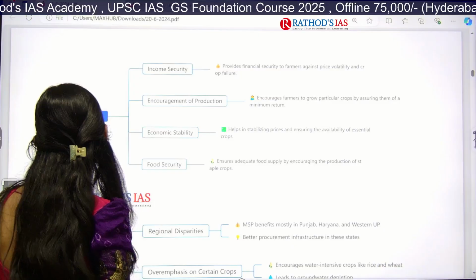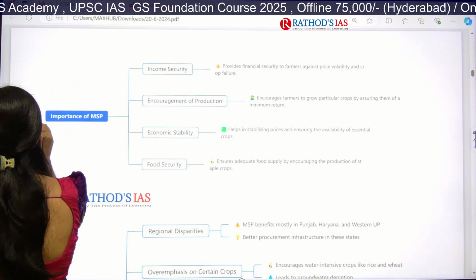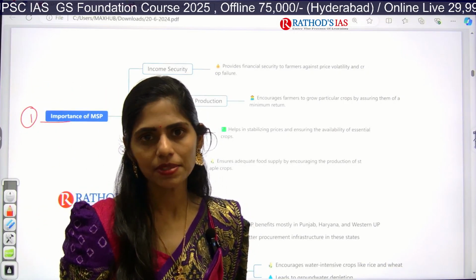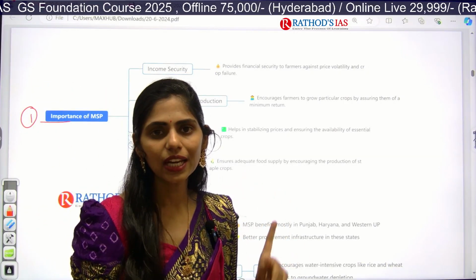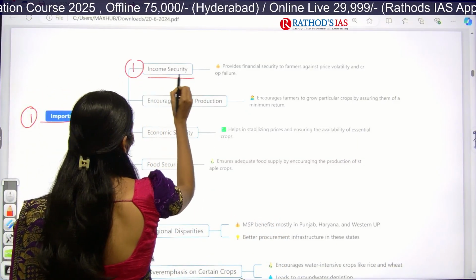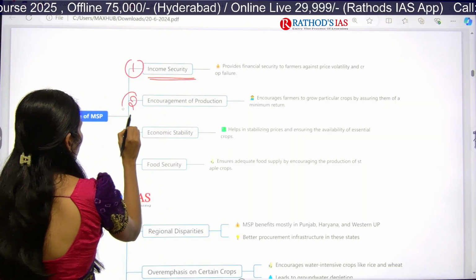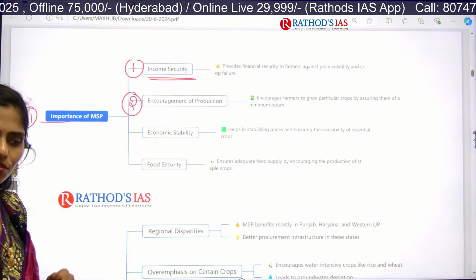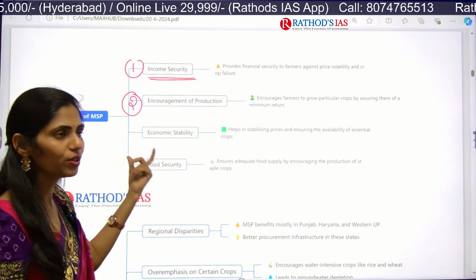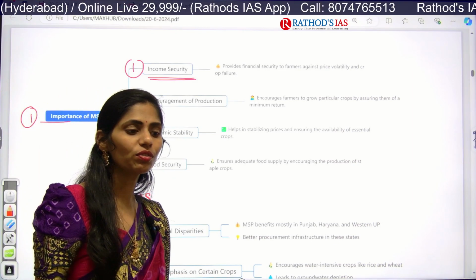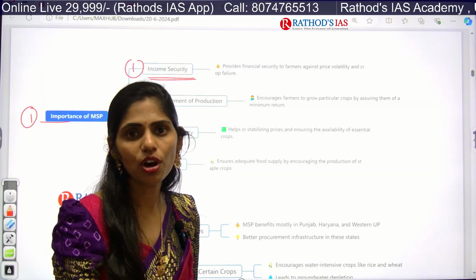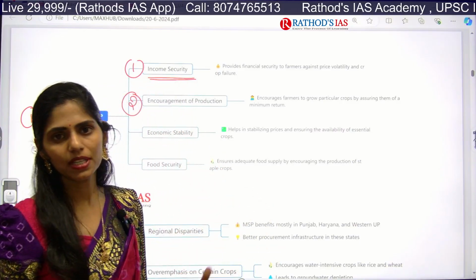First, you have to know the importance of MSP. As I said, farmers do not have proper income security, so to provide income security, MSP is required. So the first important point is that it will provide financial security or income security. Next, if MSP is not provided, farmers will not be encouraged to produce. If farmers stop producing, from where will we get food? So yes, the government needs to encourage farmers to produce, and for that MSP is given.